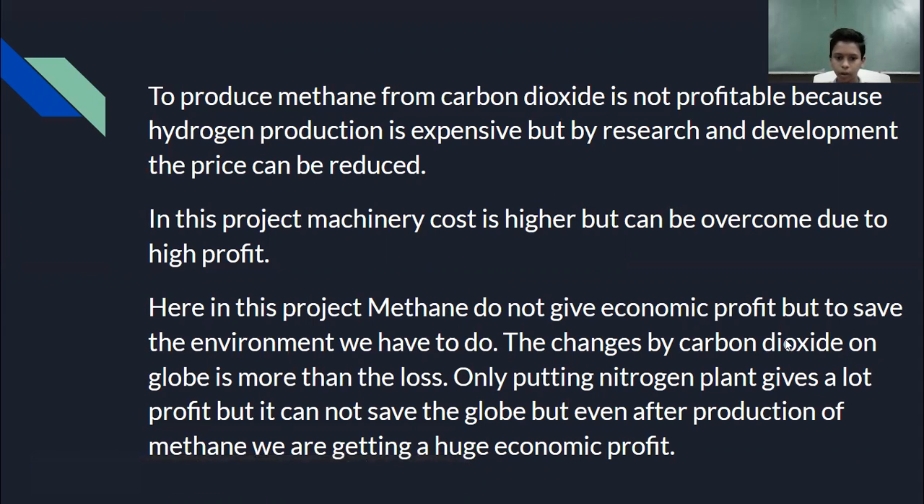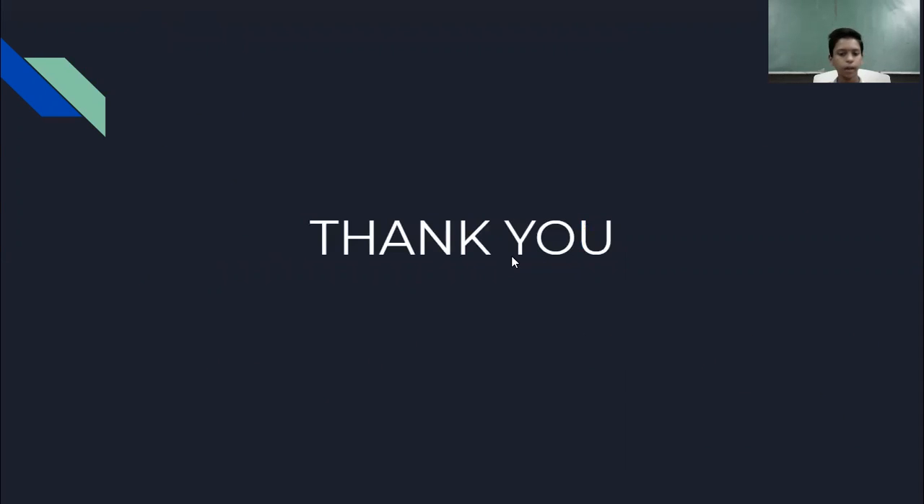The change in carbon dioxide on the globe is more than the loss. It means we are not getting a loss, but we are in profit. Still, by putting in this nitrogen plant we can get a huge profit, but we can't save the globe on that alone. So for saving the globe, we need to put in the carbon dioxide to methane plant with nitrogen as a side plant. So that's all for my project.